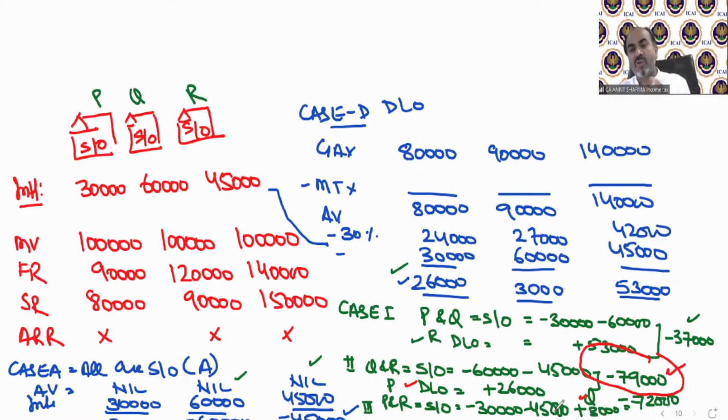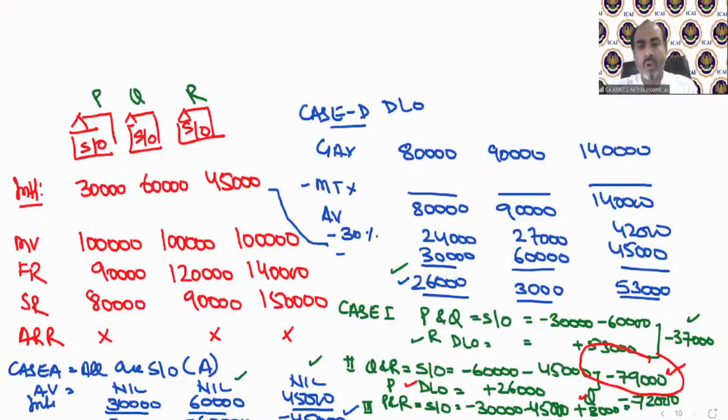So in this scenario, we can answer that Q and R should be treated as self-occupied and P should be treated as deemed let out for the maximum benefit. Clear? So there is nothing new. We just need to solve all these cases once by case A, once by case B, and then make this combination, and the combination having the lowest income or highest loss is always the correct answer. I hope it's clear.